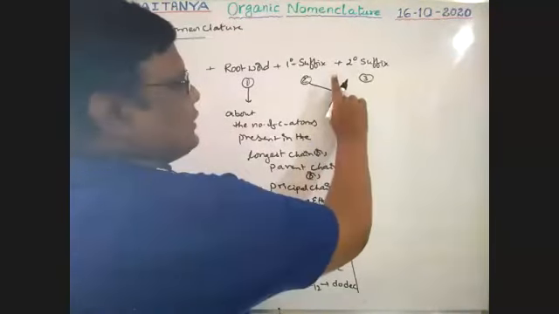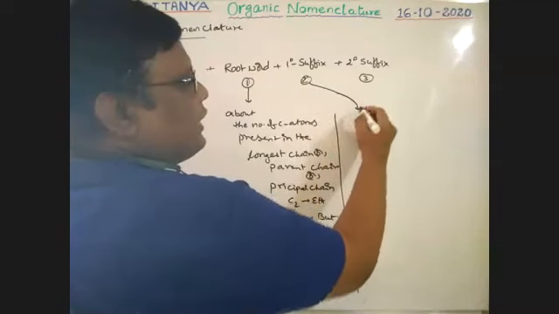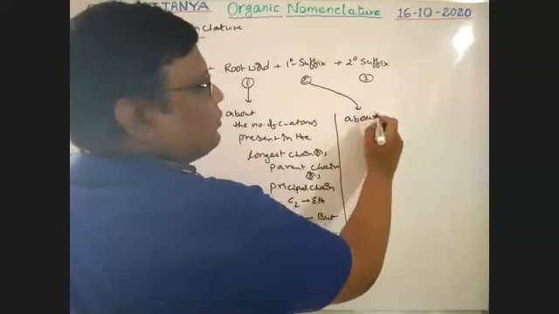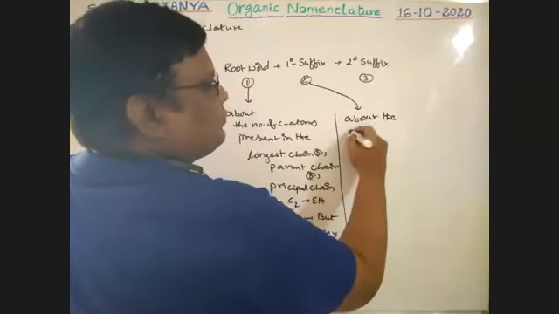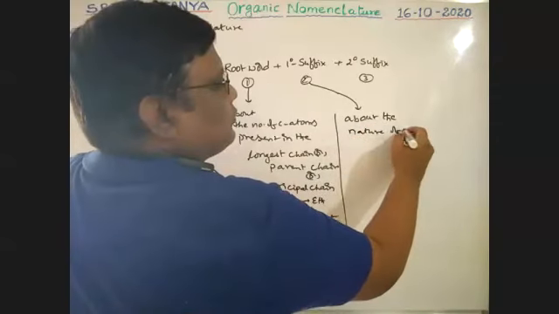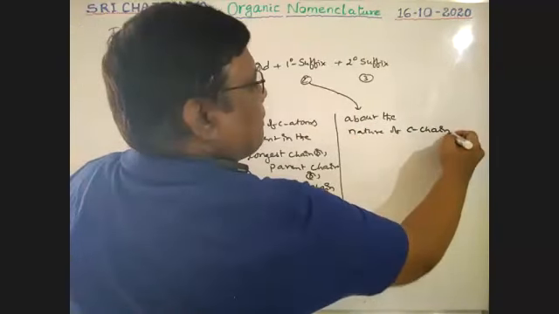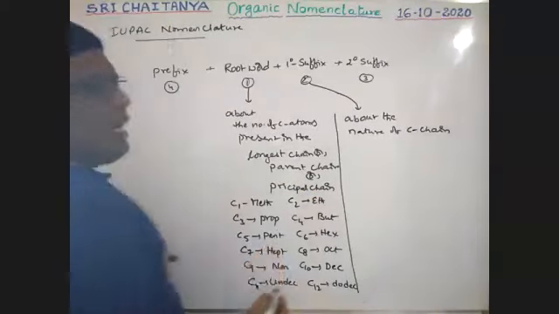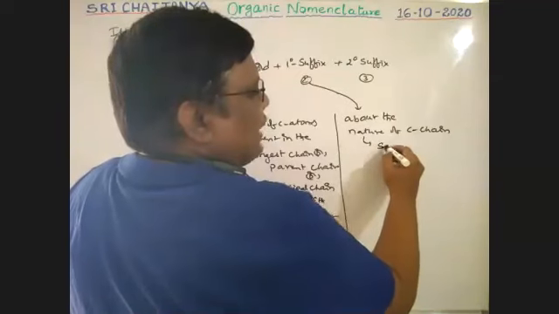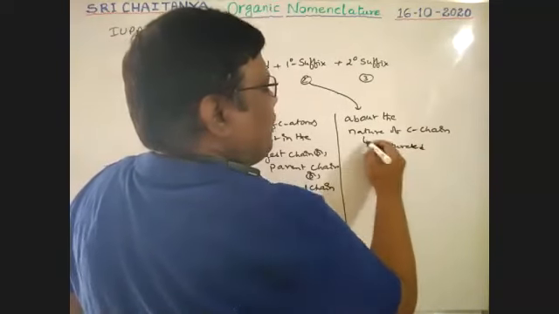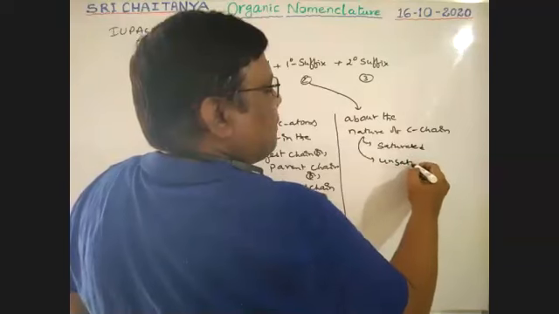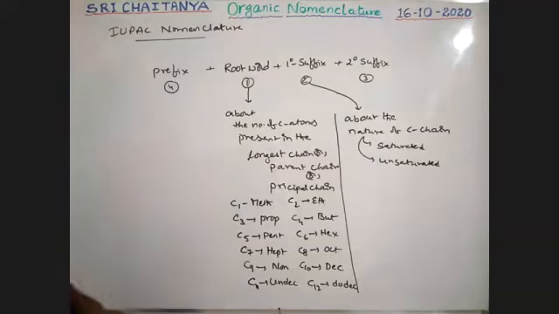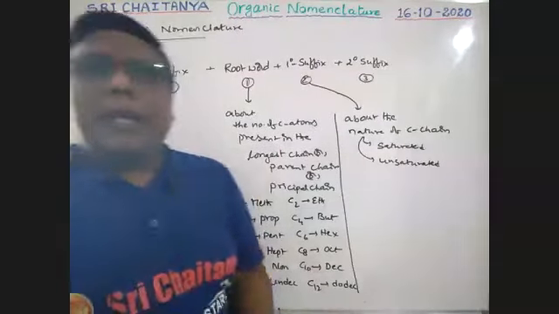This primary suffix gives information about the nature of the carbon chain, whether the compound is saturated or unsaturated. Nature of carbon chain means the compound is saturated or unsaturated. So either it is a saturated compound or an unsaturated compound. That is what the primary suffix explains, boys.